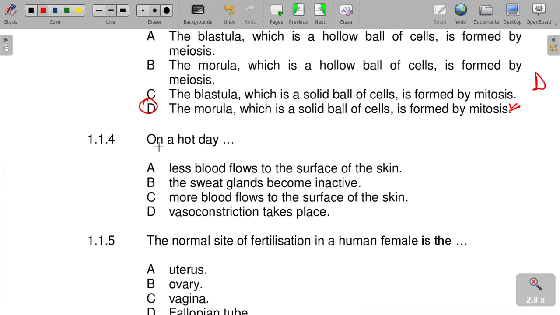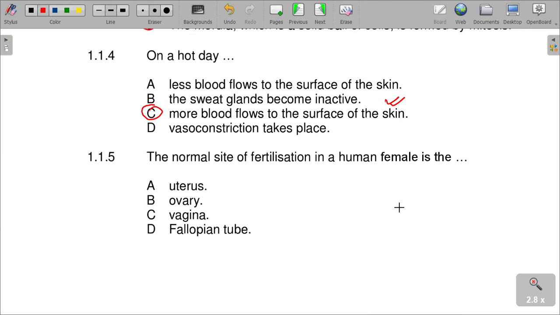So the answer is that on a hot day, more blood flows on the surface of the skin, which is correct. More blood flows on the surface of the skin to allow heat to be lost into the environment through radiation. Evaporation is taking place and so forth. So on a hot day, temperature must be cooled down because of the loss of heat from the body through evaporation. So more blood flows on the surface of the skin. Unlike on a cold day, it has to maintain the temperature, hence less blood will flow.